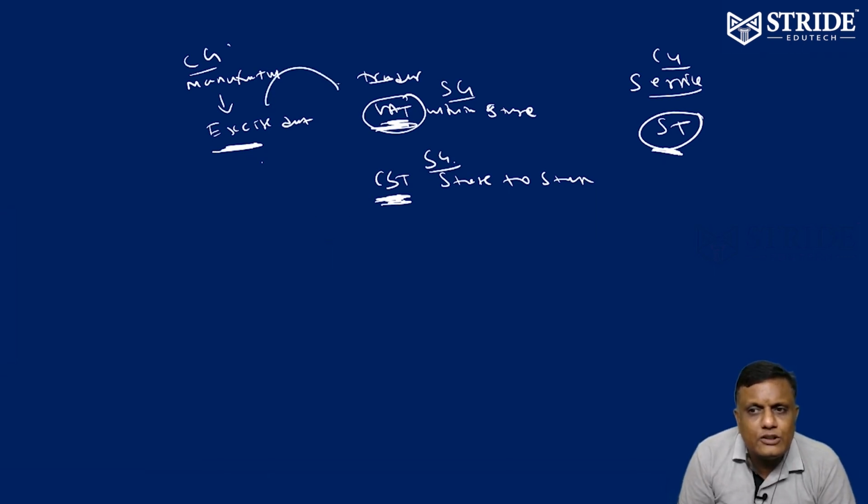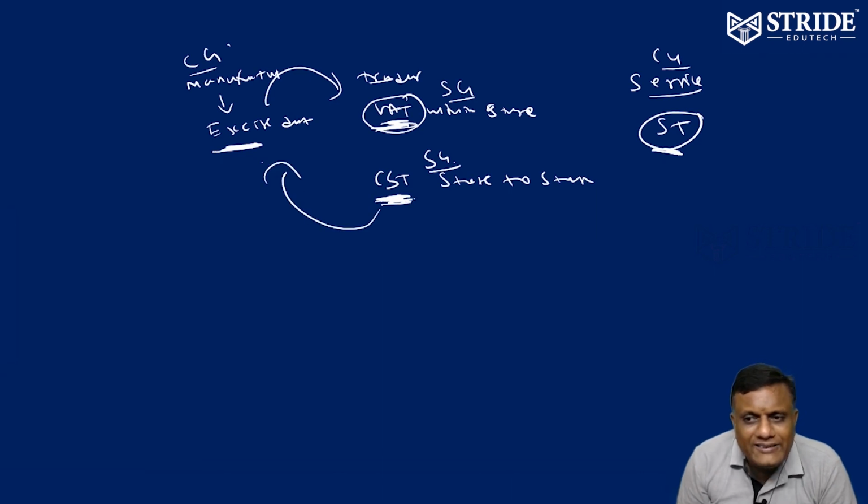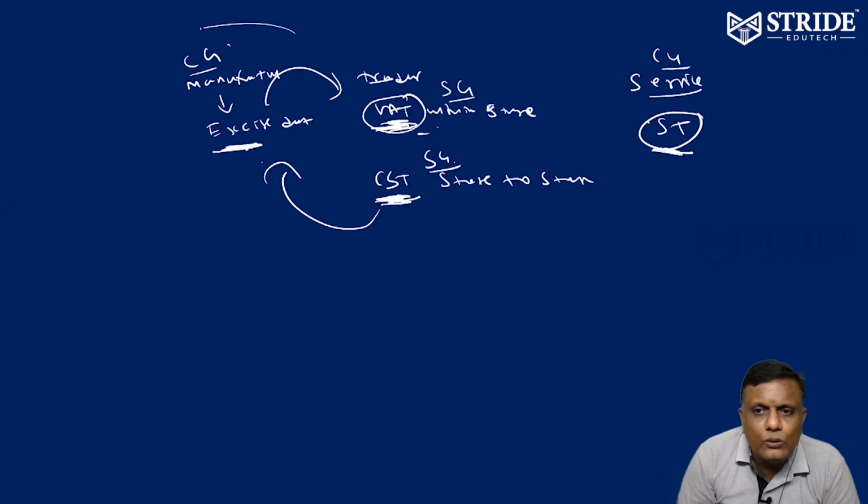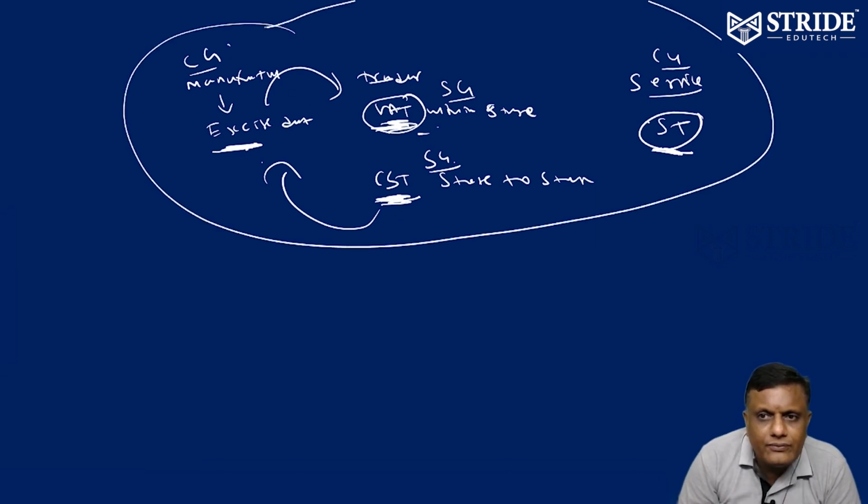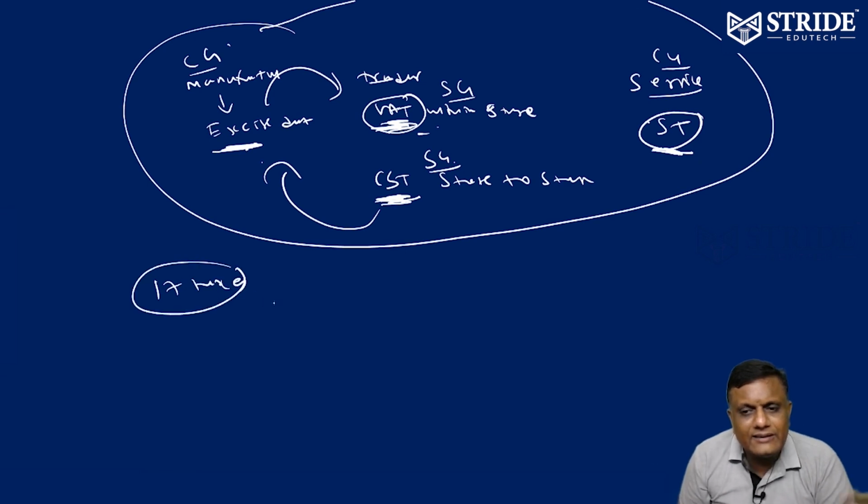Excise duty could not be adjusted towards VAT. CST could not be adjusted towards excise duty. You paid CST, but there was no credit. This was the previous system. Similarly, service tax could not be adjusted towards VAT. I paid service tax and collected VAT, but I could not adjust. Now these taxes have vanished. Approximately 17 indirect taxes have vanished.